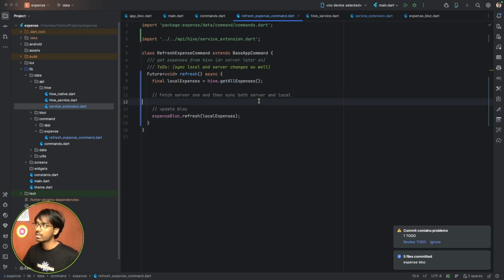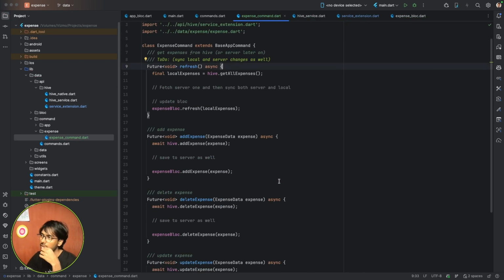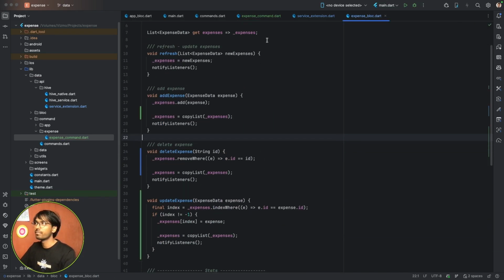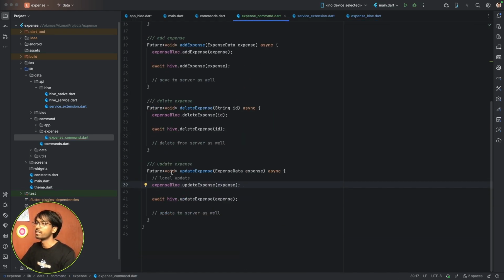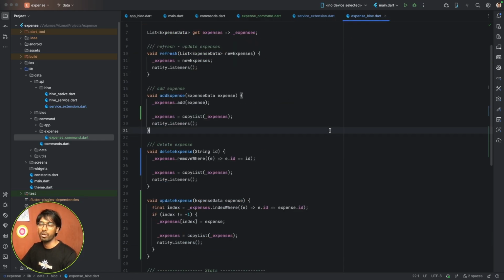Now we'll need an add expense command, then a delete expense command, and an update expense command. We are done with our commands as well. We have created all the commands that are needed: add, update, delete, refresh, and our bloc is also ready.